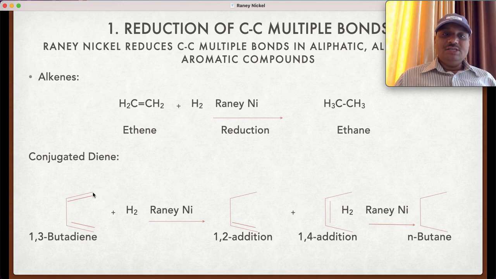In 1,2 addition, the hydrogen molecule is added across carbon 1 and 2. There is the formation of 1-butene. While in 1,4 addition, there is the addition of hydrogen across carbon number 1 and 4. We get 2-butene as the product. Again, 1-butene is the product of the 1,2 addition, and 2-butene is the product of the 1,4 addition. On further hydrogenation, we get n-butane as the product.